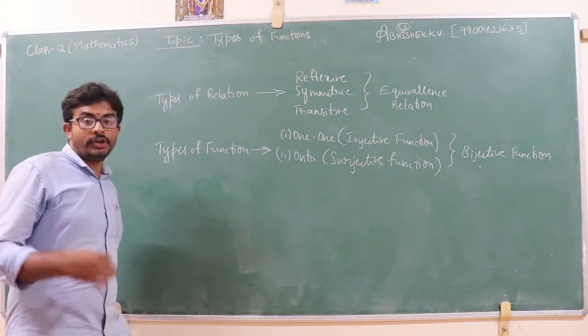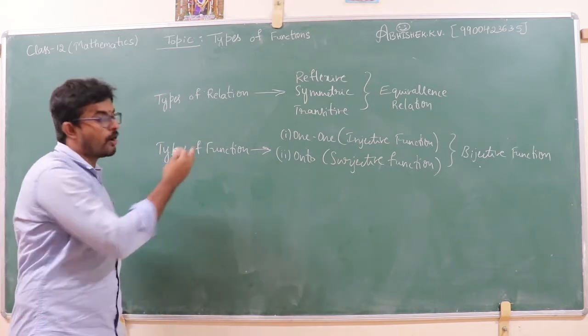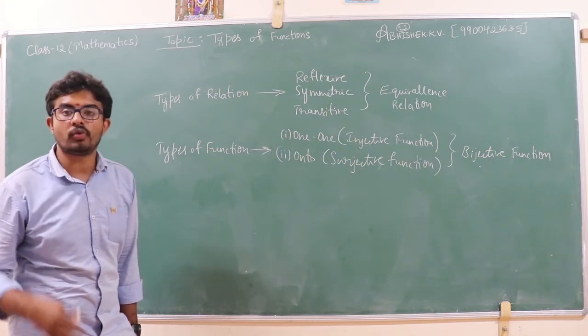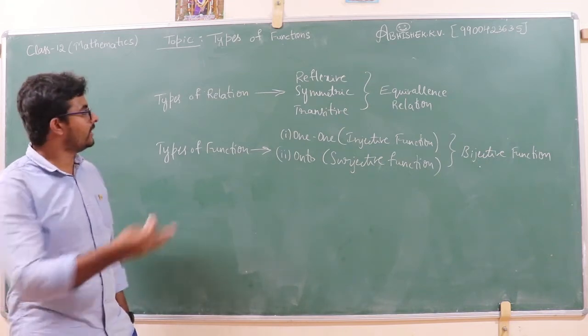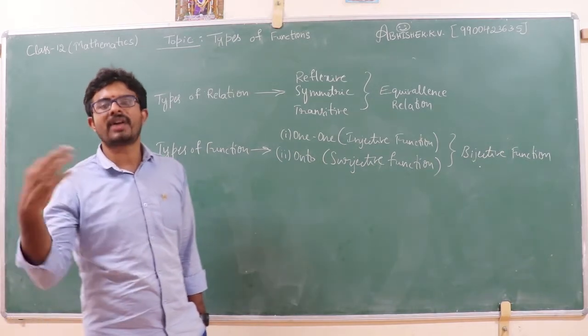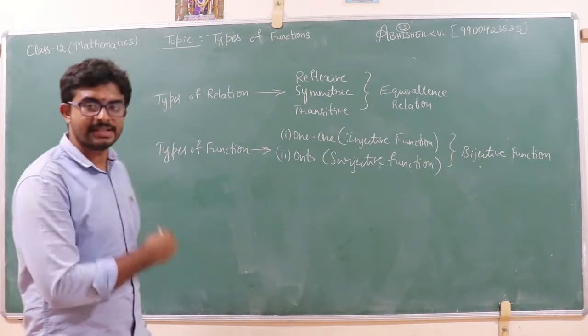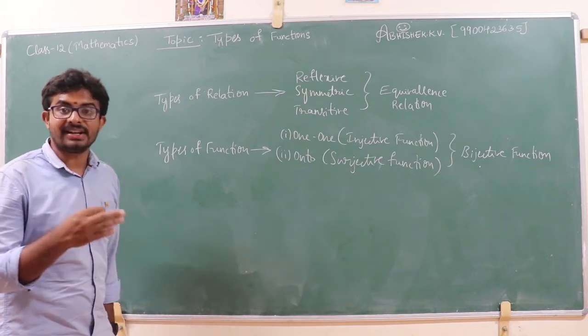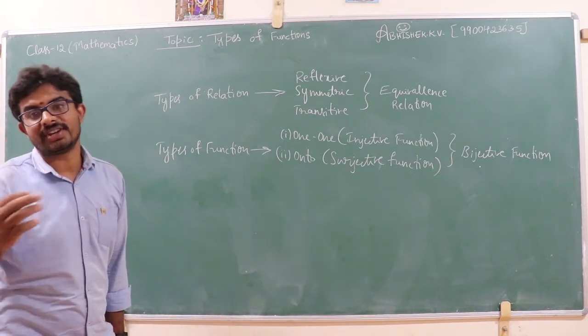Before going to discuss the types of function, first we need to know what a function is, right? We already defined a relation. A relation R is a subset of the Cartesian product. Then what is a function?